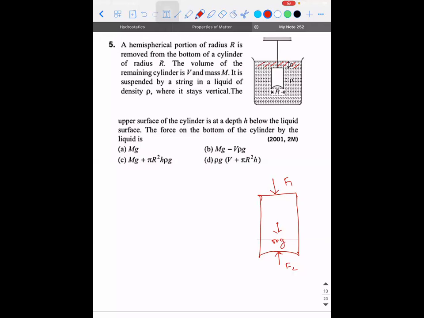Sir, won't the tension be involved in this problem? Here we are not taking it into consideration because we are concerned about the liquid column that is acting upward. Here we need not take tension. Okay, sir.